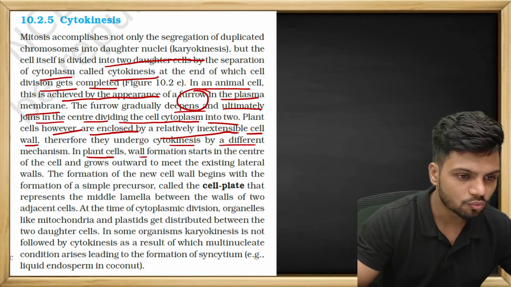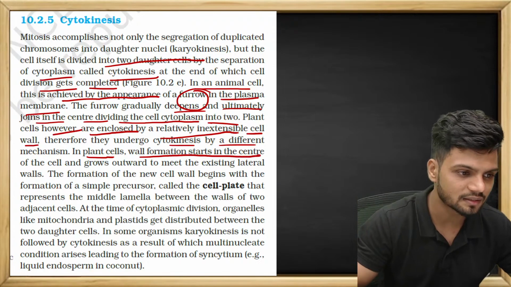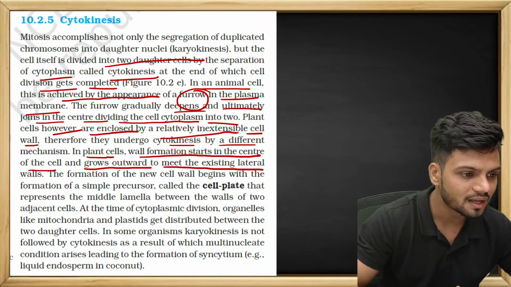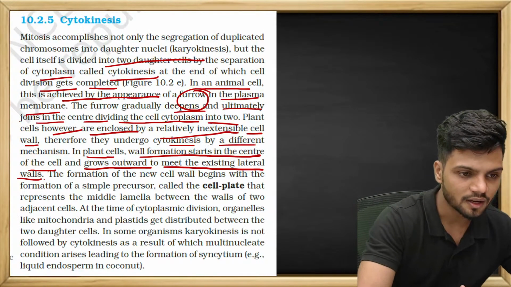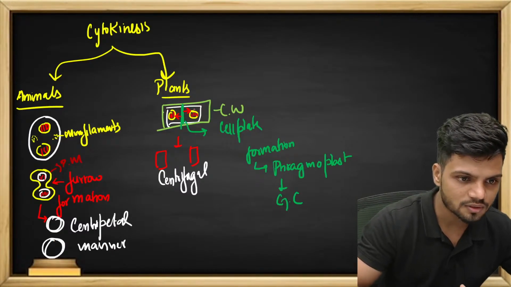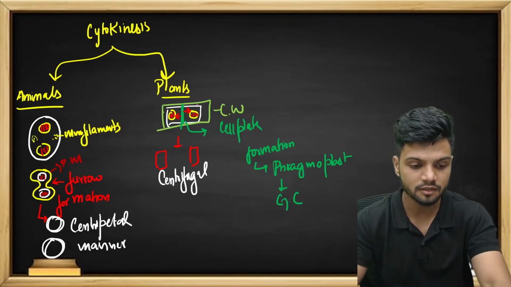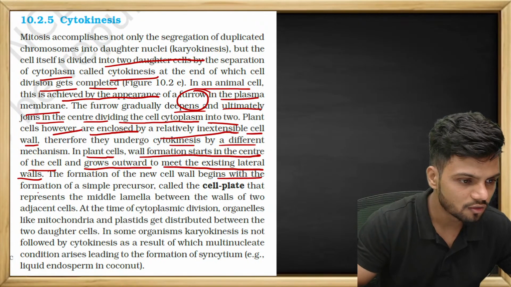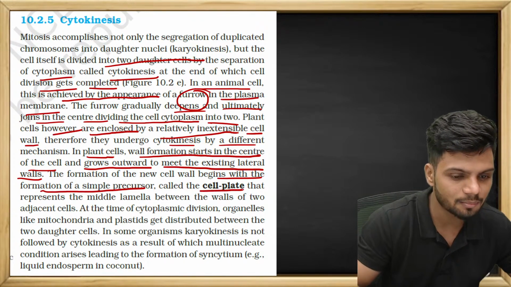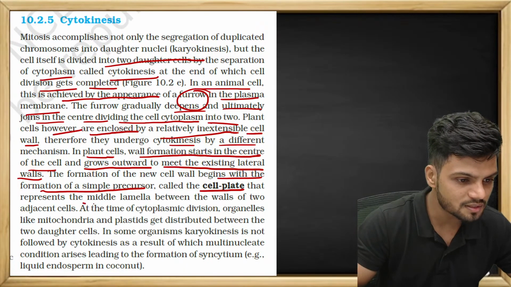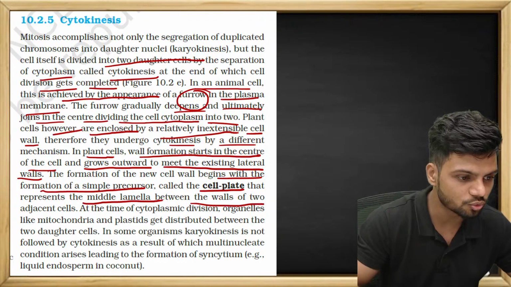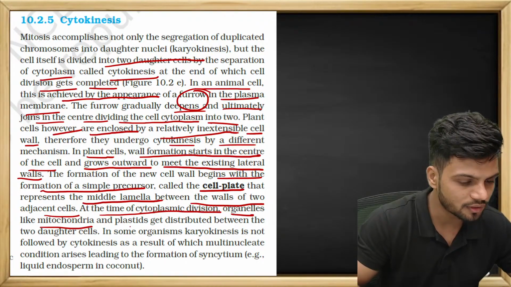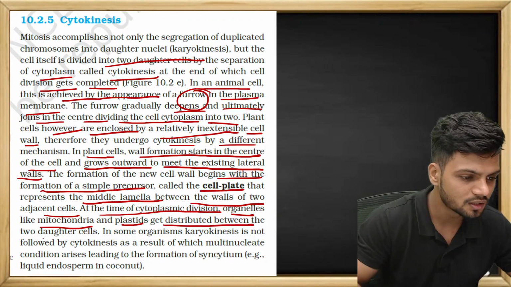In plant cell, wall formation starts in the center of the cell and grows outward to meet the existing lateral walls. Can you see? It is happening from the inside and towards the outside, in a centrifugal manner. Formation of new cell wall begins with the formation of a simple precursor, that is the cell plate, that represents the middle lamella between the walls of the two adjacent cells. At the time of cytoplasmic division, organelles like mitochondria and plastids get distributed between the two daughter cells.